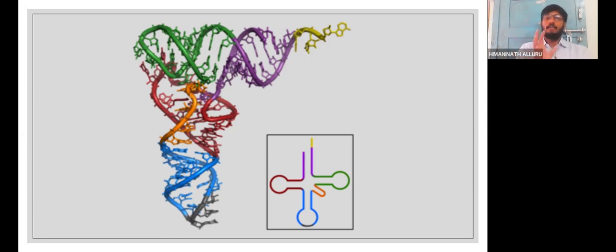How exactly they look in the living system, rather than just the cartoon image in the reader, they need to understand that. So what you are seeing on the screen is actually the 3-dimensional image of that particular tRNA.